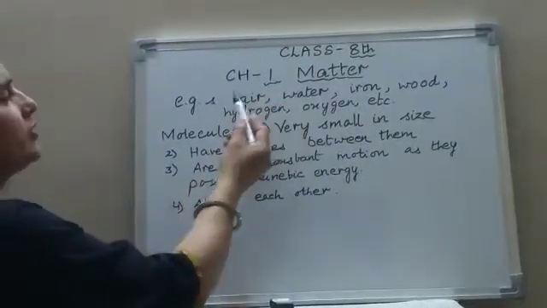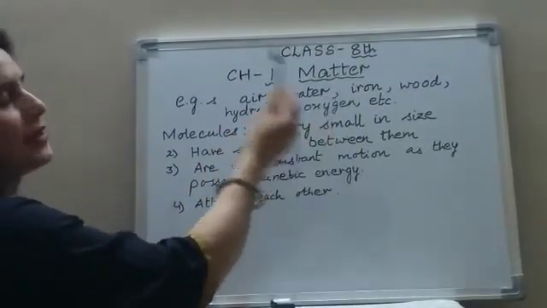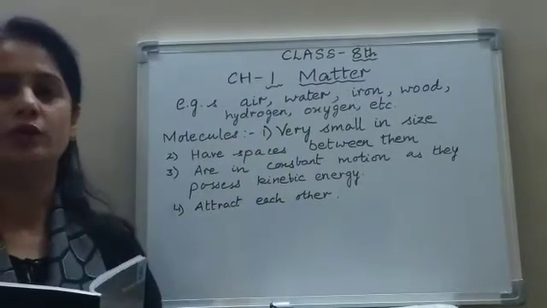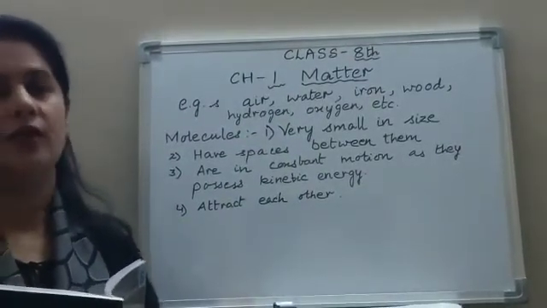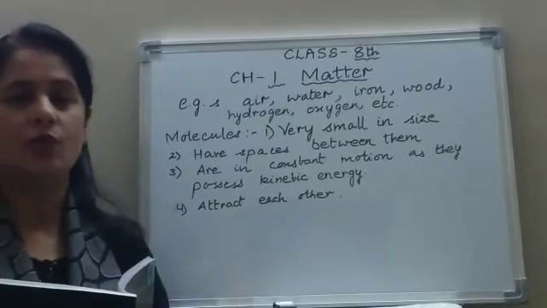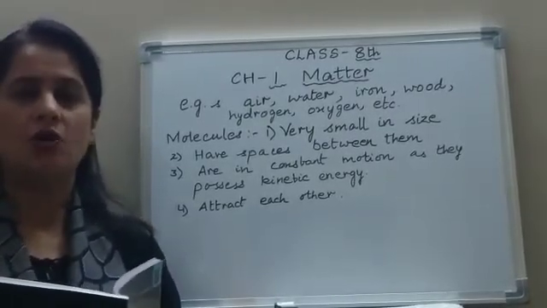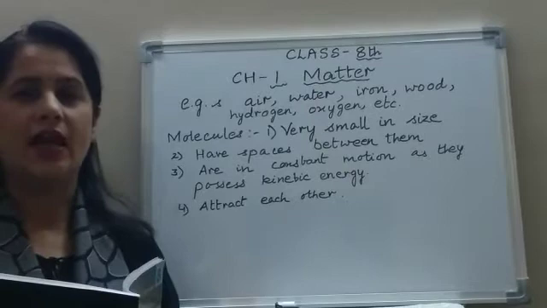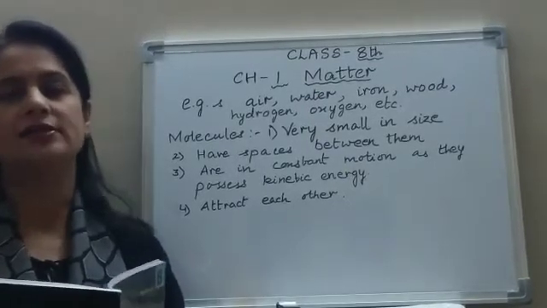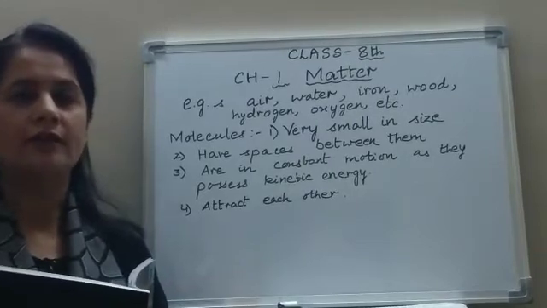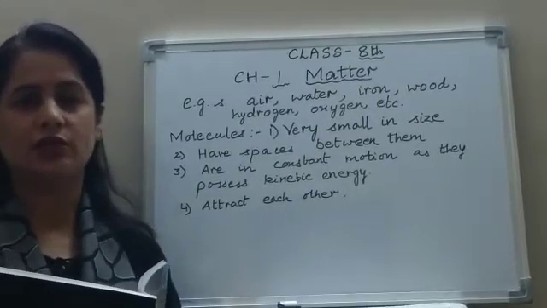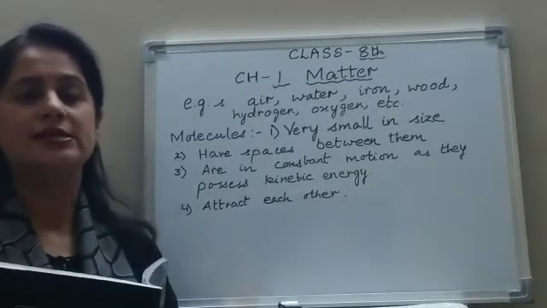So, we'll start with chapter number 1, matter. Now, what do you mean by matter? You all are aware of matter. Anything which has mass, occupies space and can be perceived by our senses. Perceived means received. You can feel it, touch it, smell it, see it.